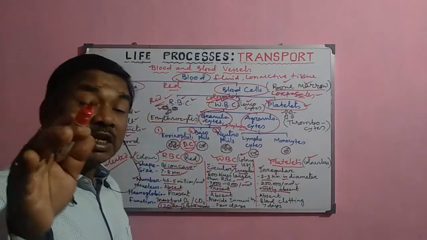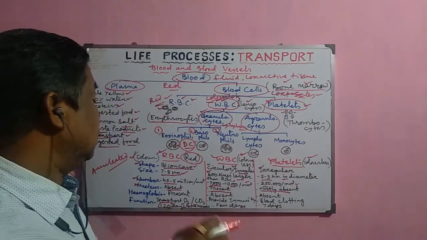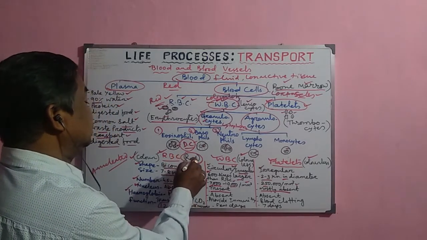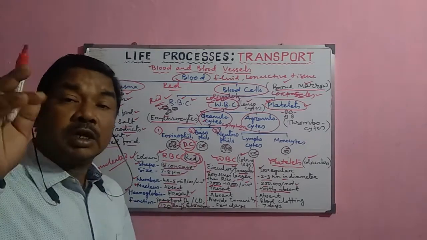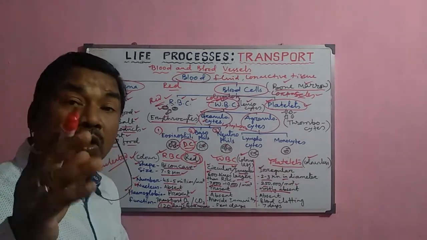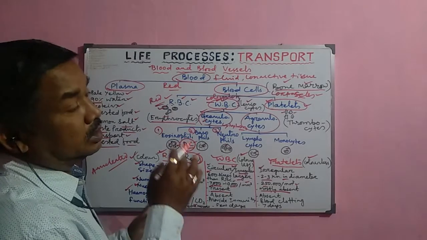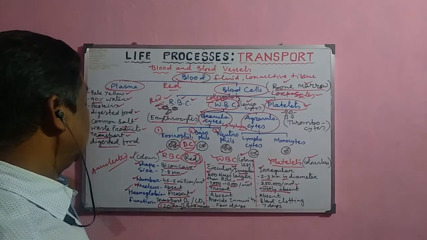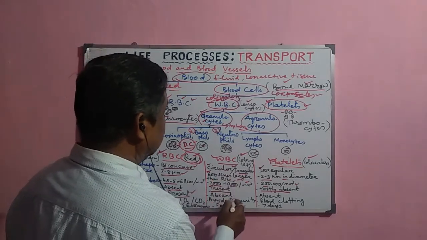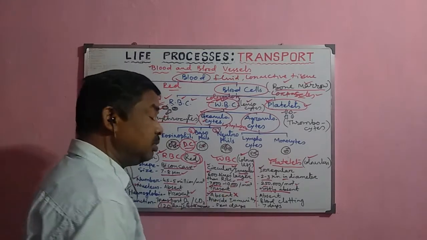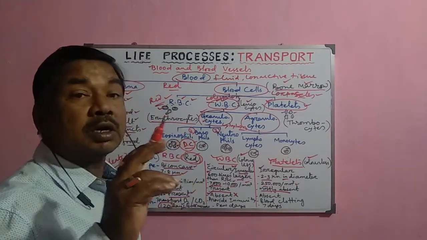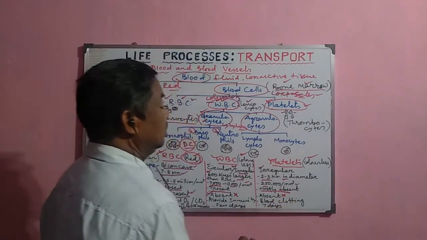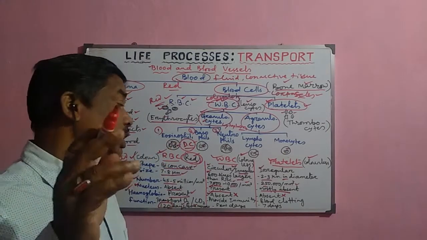Now regarding the presence of hemoglobin, the most important pigment, these hemoglobin pigments are present in the RBC. That is why RBC is red in color, as well as it transports the oxygen from the lungs to the different parts of the body, and it helps in the breaking of the food material to release the energy. Now, in case of WBC, there is no hemoglobin, so that is why they are not red in color, but colorless in nature. In case of platelets, also hemoglobin is absent, so that is why they are colorless in nature.